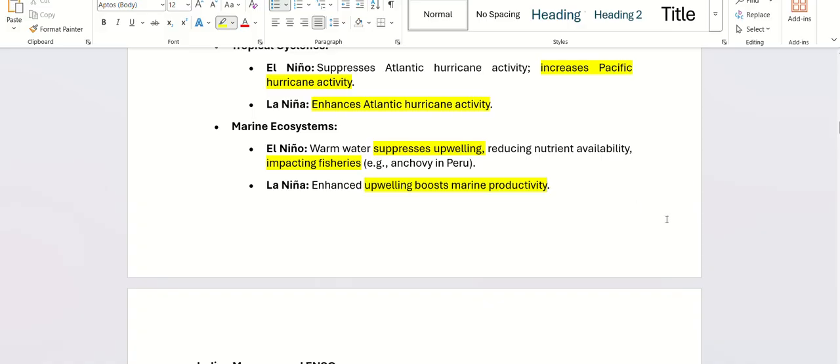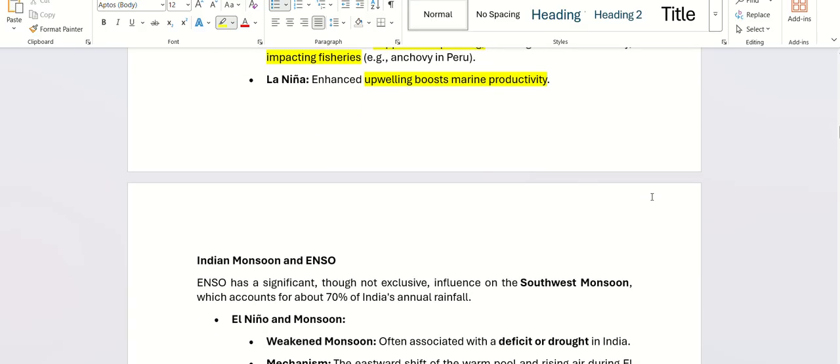So La Nina, remember, is just normal conditions on steroids. In El Nino, because warm water is still there on the surface, the cold water does not rise, so we don't see fishes on the surface of the water. That's why it impacts the fishing activities on the south coast of the Americas.